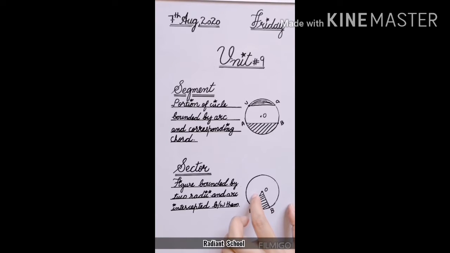The best example of this sector is that I hope all of you are familiar, all of you love to eat pizza. If you cut a piece of a pizza, the slice of a pizza is the best example of a sector. A sector looks like the piece of pizza. When you observe the piece of pizza, you will see that the portion you have is the portion between 2 radii and the arc intercepted between them.